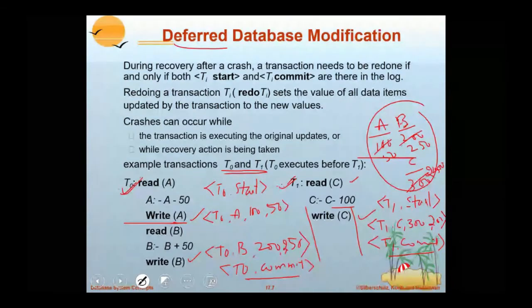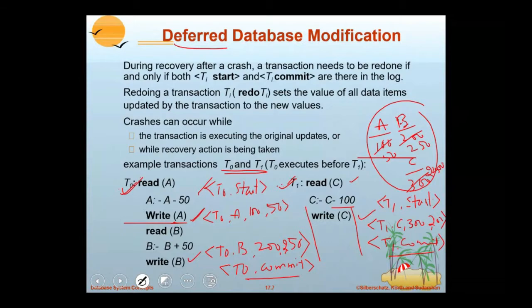Now observe a point. Transaction T0 started, updated both A and B, and committed.